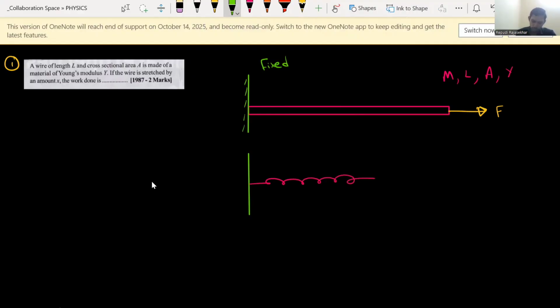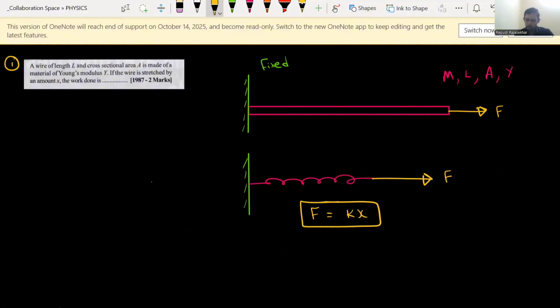Now again for the elongation of the spring, we need to apply some external force. Let us take applied external force is F. So whenever I apply some force so that I can elongate it, the elongation can be written as F equals Kx. So this is the elongation produced in the spring. In this formula, F stands for force, applied force you can say, K is the spring constant and x is the elongation. Same equation I will apply for the case of rod also.